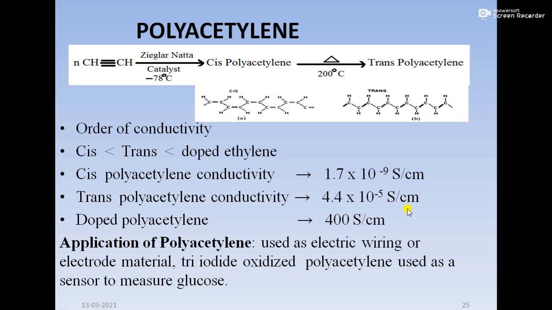So this is insulator, this is semiconductor, and when we are going to dope, so what is doping? Doping means we are going to create a positive charge or negative charge on the polymer chain, that is called doping. So you can see the conductivity increases like a metal, that is 400 Siemens per centimeter.